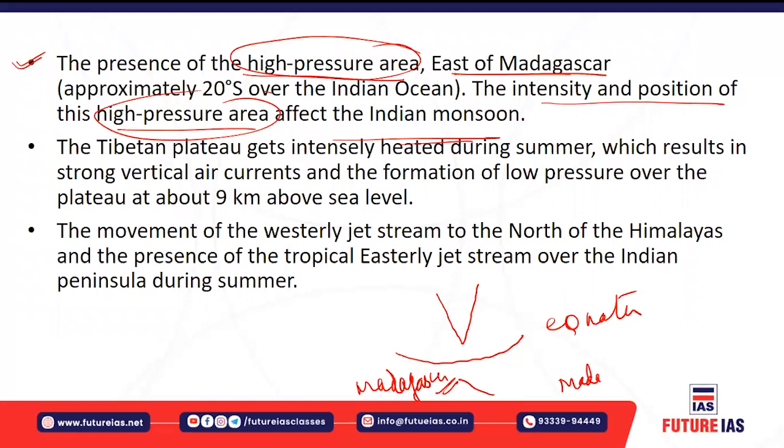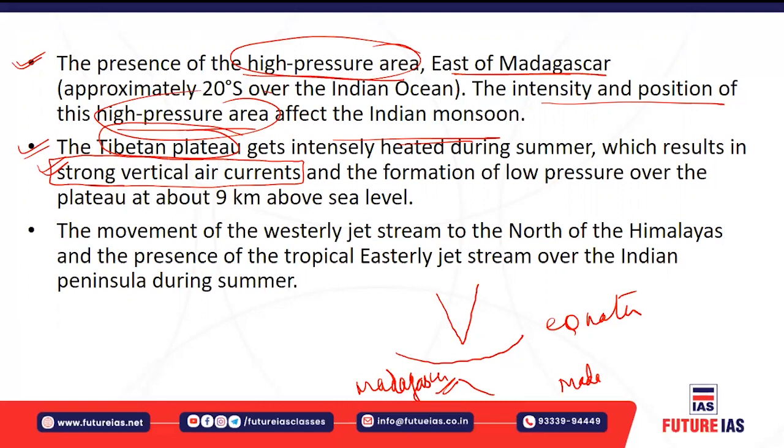Okay, during summertime, the Tibetan plateau, which is a tableland, gets heated up very intensively, and an elongated low pressure zone is created. Now what happens because of heat? A low pressure zone is created. This results in strong vertical air currents, which start flowing from the Tibetan plateau. The elongated low pressure zone is created around 9 kilometers above the mean sea level. This elongated low pressure attracts the rain bearing winds from the southern hemisphere.